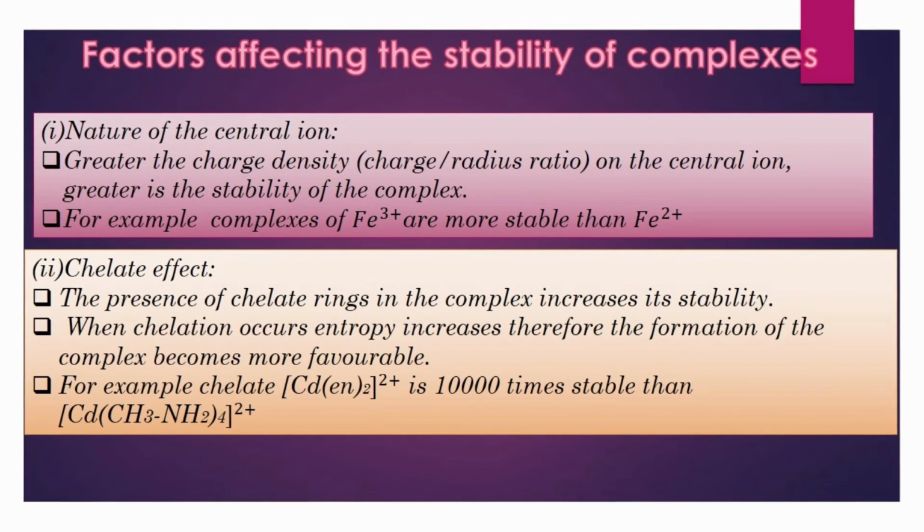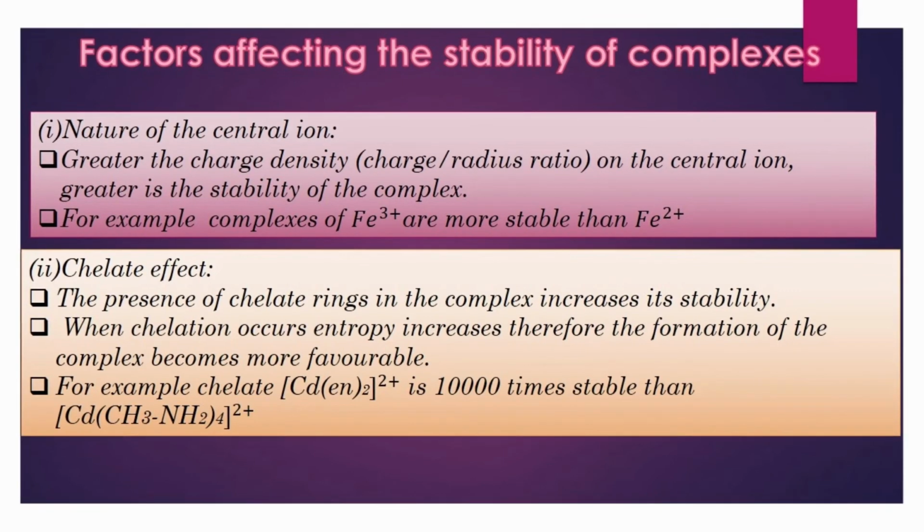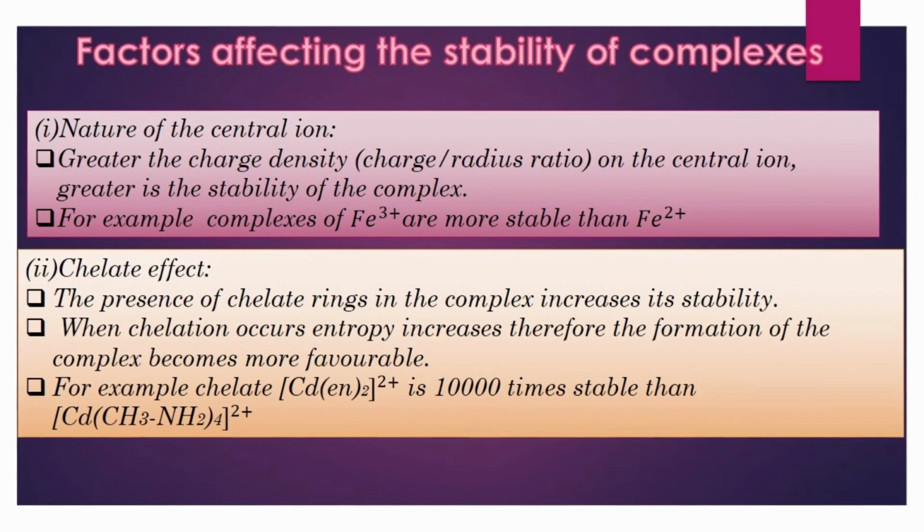So the stability of the complex increases. The second factor which affects the stability of the complex is the chelating effect. If chelating ligands are present, then the entropy of the complex increases, which in turn increases the stability of the complex.